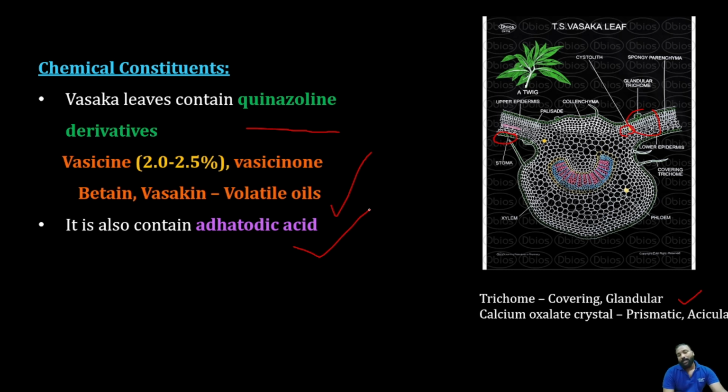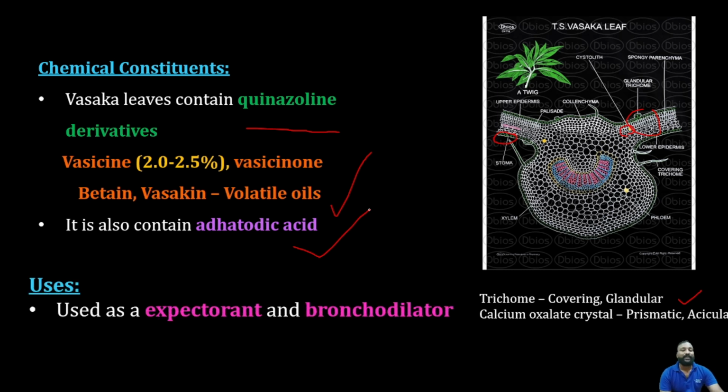Last but not least, the uses of this Adhatoda vasica are as an expectorant and bronchodilator. So Adhatoda vasica, vasicine, vasakin, adhatodic acid, and the uses are expectorant and bronchodilator. So that's about the quinazoline alkaloid.